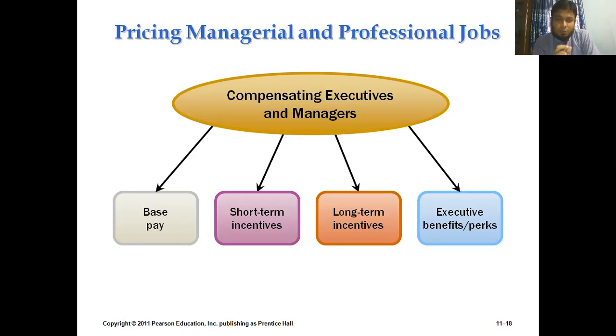So we need to first provide the basic pay, then we need to provide short-term incentives, we need to also ensure their long-term incentives, and finally, we need to develop the executive benefits and the perks benefits. Now the question is, what is perks or executive benefits? So executive benefits makes it a bit different from the general employees. That means for the top level management or for the managerial or the professional job, we need to provide some sort of extra benefits for the top level or the managerial level of people. And how can we do that?